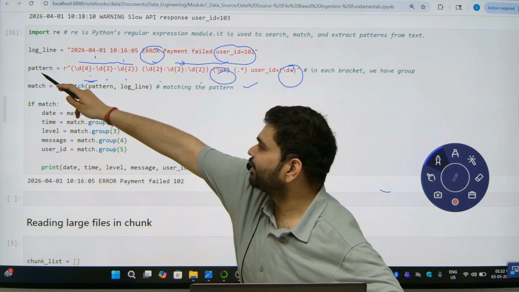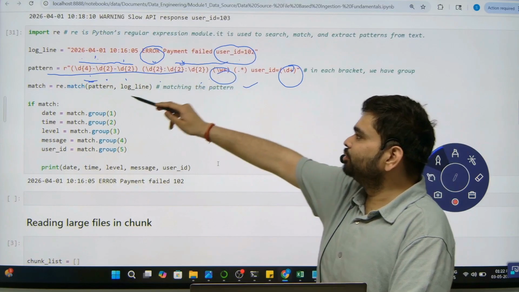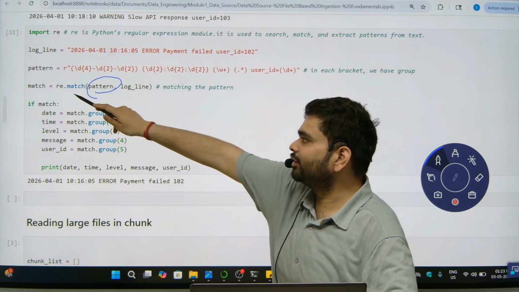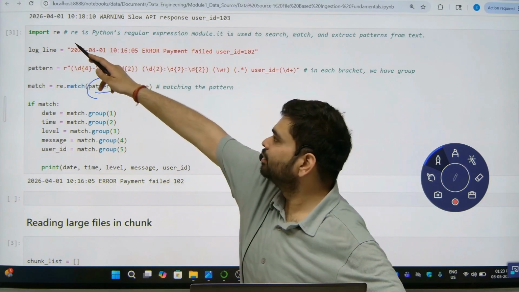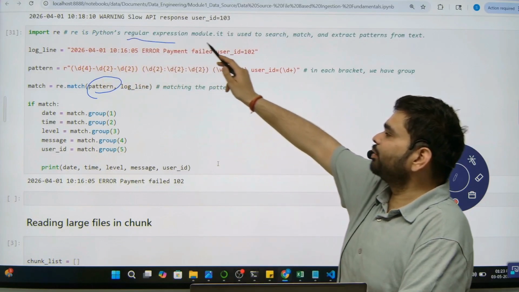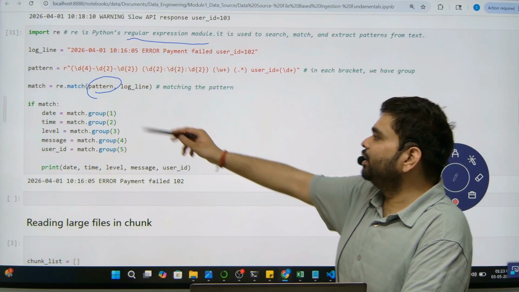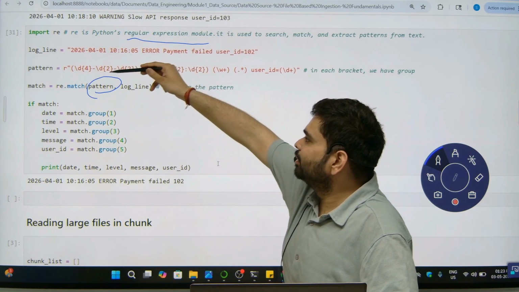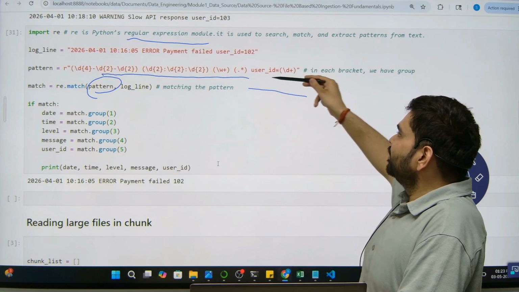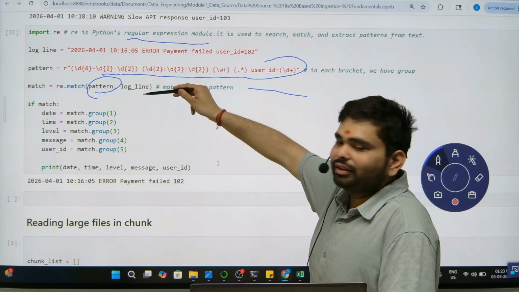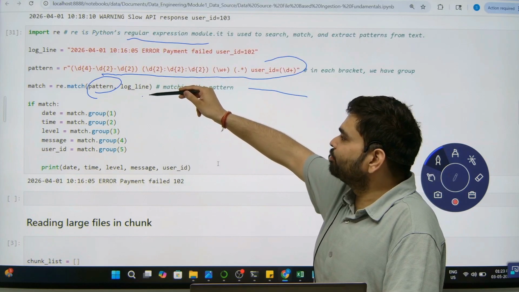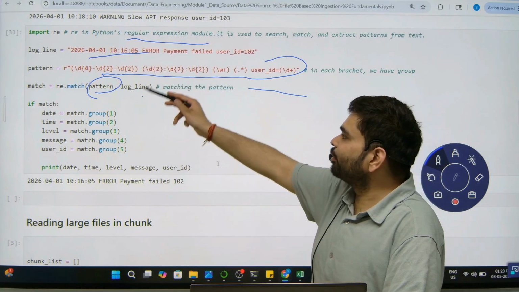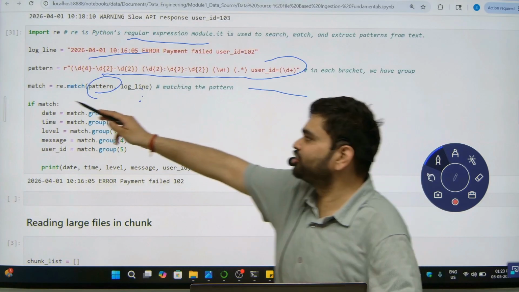Now we have defined the regex pattern, and using this pattern we will find it in the log line. For re.match, we have imported the re module. re is the regular expression module. From re we will use the function match. Match will use this pattern and find the pattern in the line where you want to find it. We want to find that pattern in this string, the log line. So it will find the pattern here in the log line.